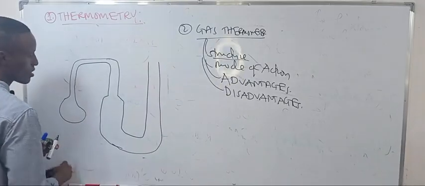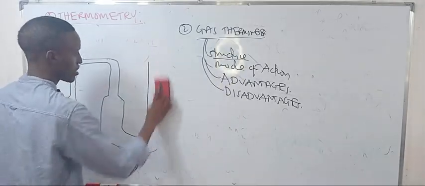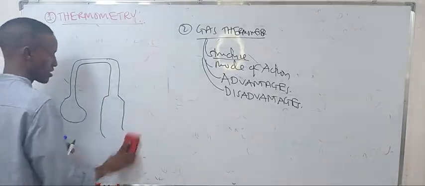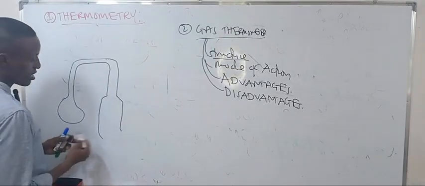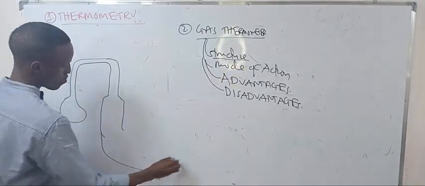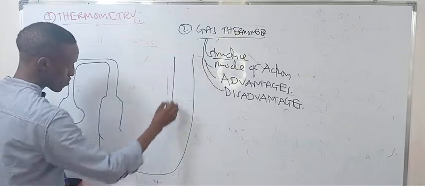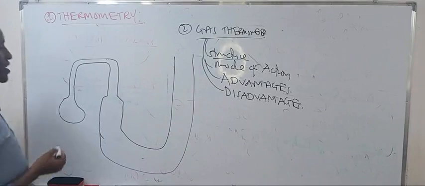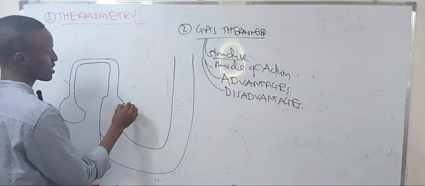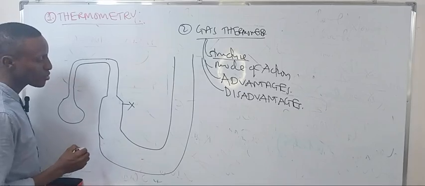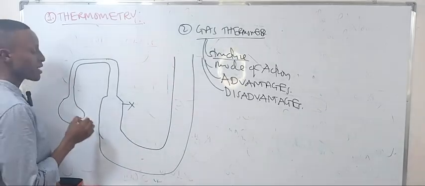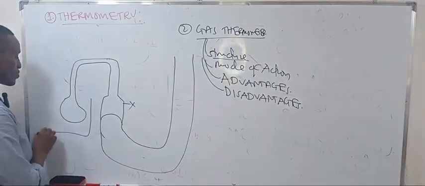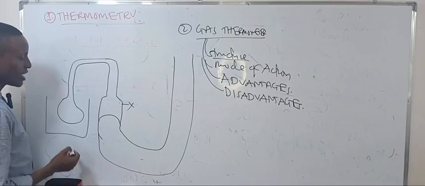It is filled with mercury to a certain point, let's say the point where it reaches 0. The bulb is pressed into the hot liquid to be measured.